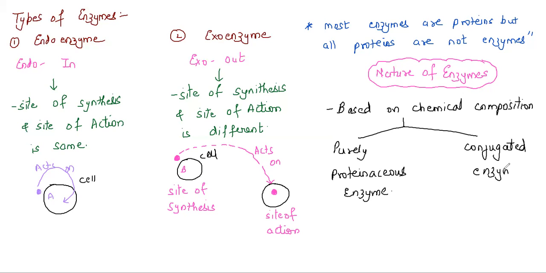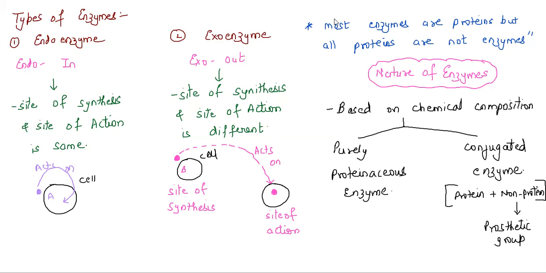Conjugate proteins have two parts: one part is the protein part and the second is the non-protein part. The protein and the non-protein part together make up the conjugate enzyme. Students, remember, this non-protein part is called the prosthetic group.